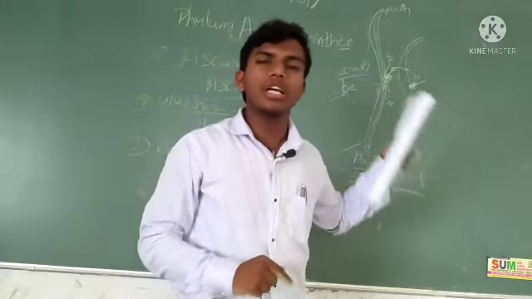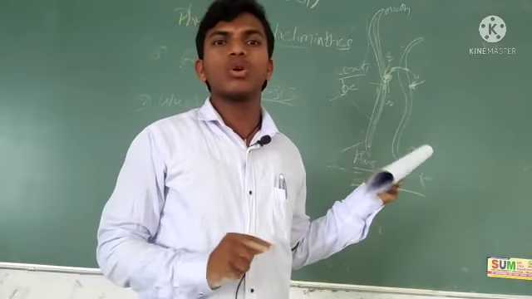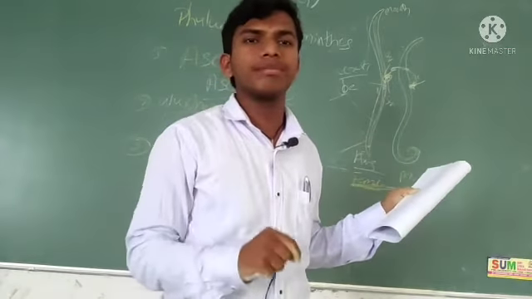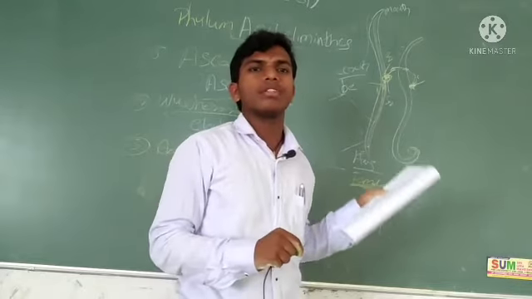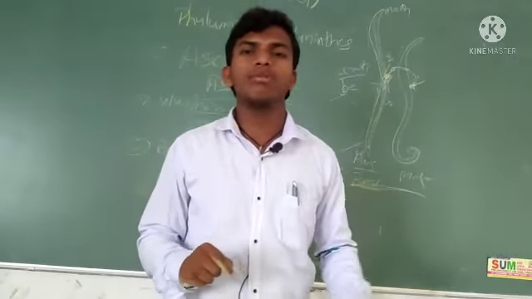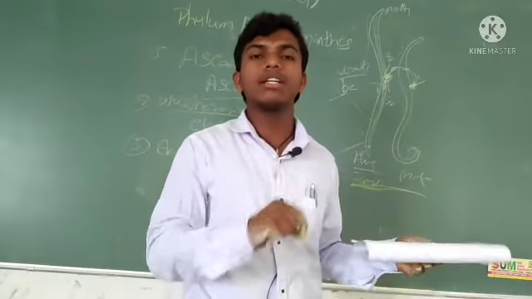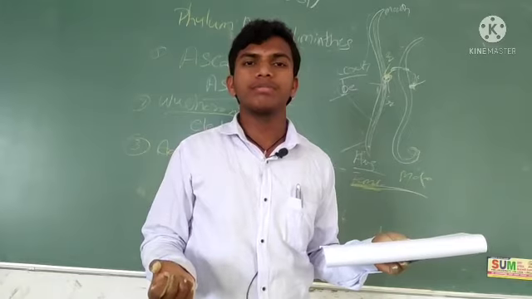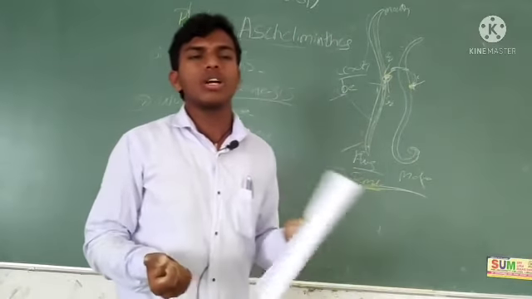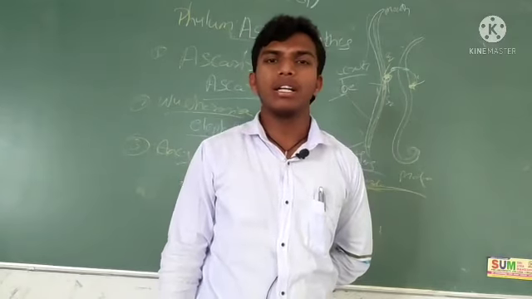That's the reason it's called roundworms. Dimorphism is very important. Fertilization is internal. Development is direct and indirect, right? Okay, tomorrow we will see the new phylum Annelida.